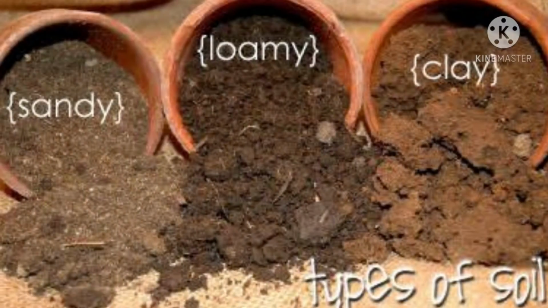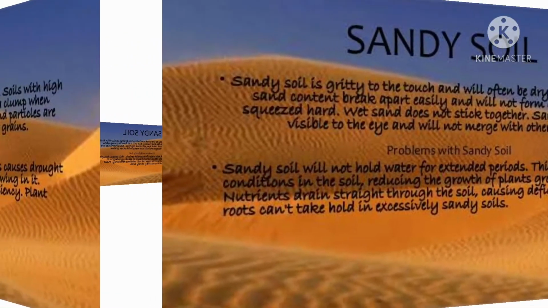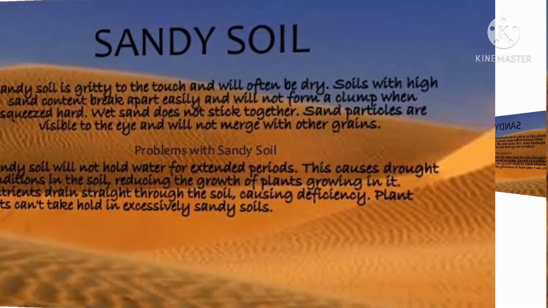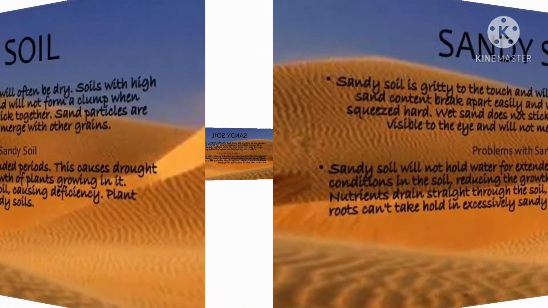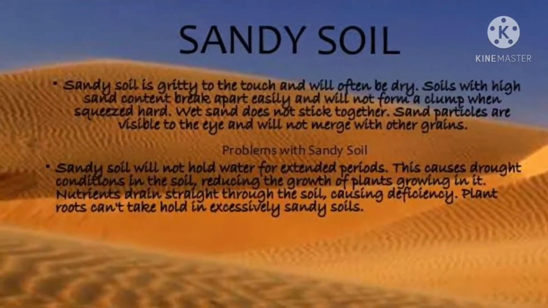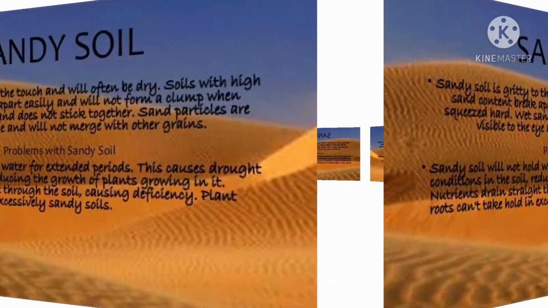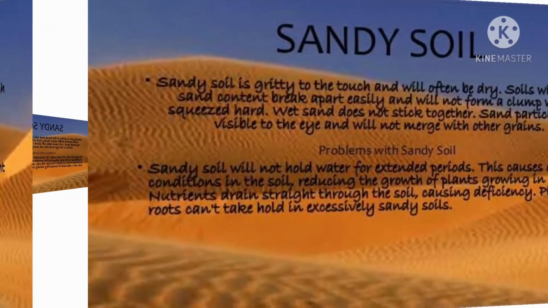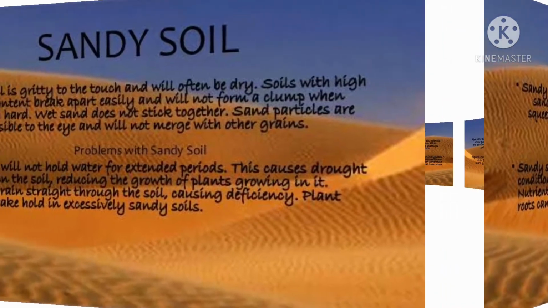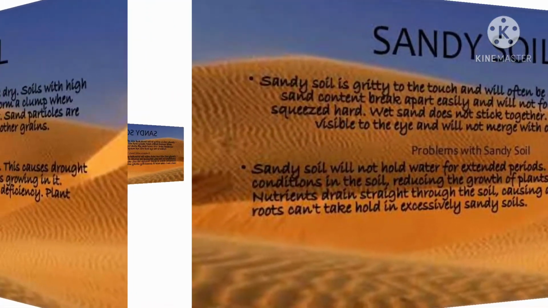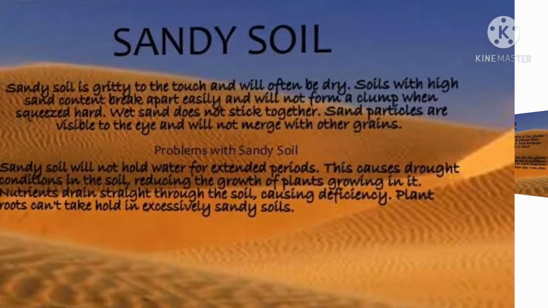The next topic is types of soil. On the basis of soil particles, soil is classified into the following types. The very first is sandy soil, the second is clay soil, and the third one is loamy soil. Sandy soil is formed by the disintegration and weathering of rocks such as limestone, granite, quartz, and shale. Its main characteristics are: it contains 70 to 80% large sand particles and a very small amount of silt and clay particles.